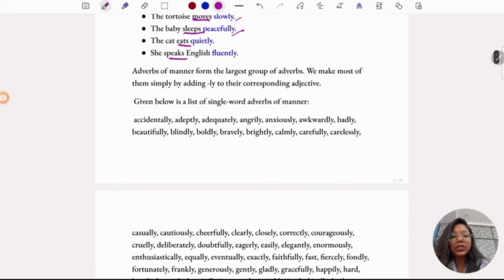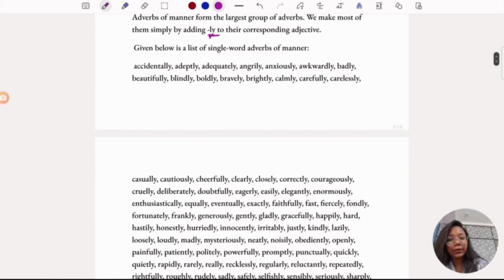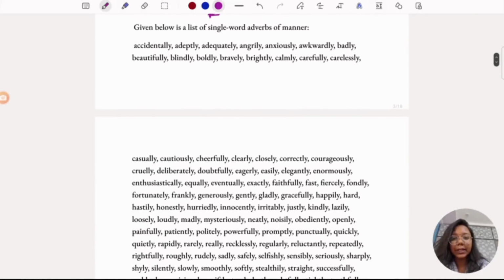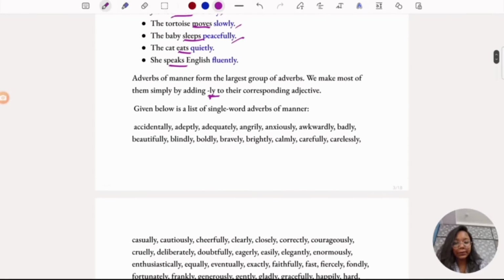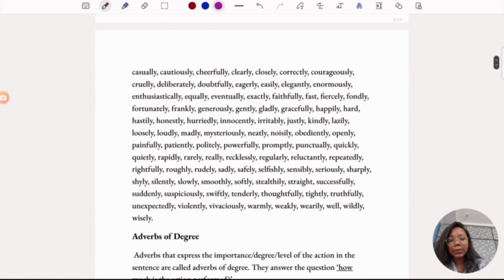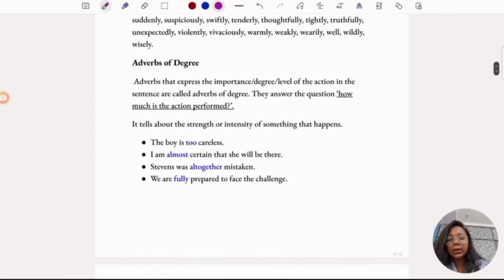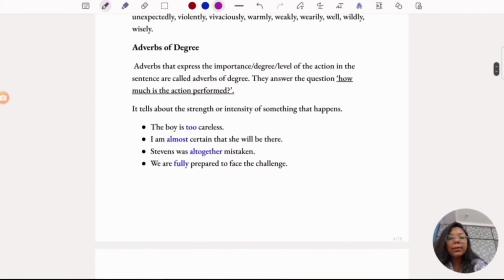Adverbs of manner form the largest group of adverbs. We make most of them simply by adding ly to the corresponding adjective. So maximum of the adverbs are formed by adding the suffix ly to the adjective forms. And here is a very long list of adverbs of manner, like accidentally, adequately, beautifully, blindly. As they mention here, these are the largest group of adverbs. So maximum of them, I have mentioned them here. You can go through. Coming to adverbs of degree, it answers the question, how much is the action performed?